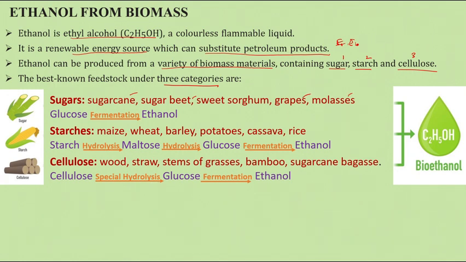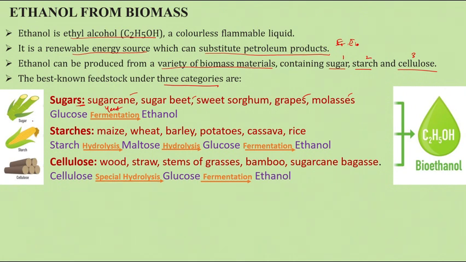These are made up of monosaccharide compounds such as glucose. The glucose is directly converted to ethanol by fermentation with the help of yeast.